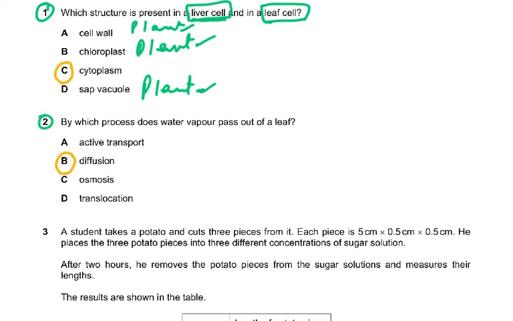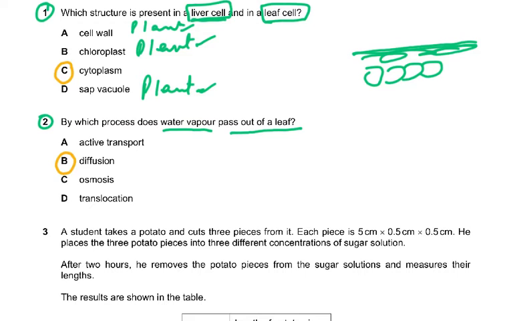Then coming to question number 2, by which process does water vapor pass out of a leaf? Now this is a leaf and you have the epidermis and the cuticle on top, and then the palisade mesophyll, and then the spongy mesophyll, and water evaporates and finally forms water vapor. Then, as you can remember, there are the guard cells, which guard the opening of the stoma, and all of this is called the stomata.